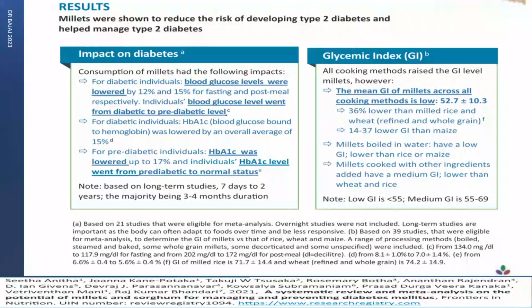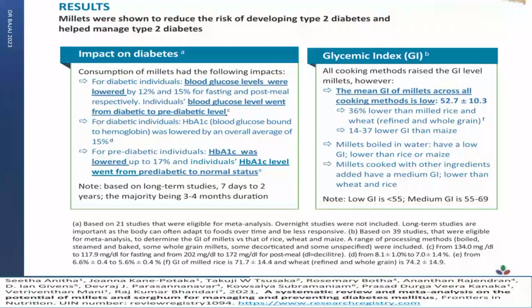What did they find? They found that there was a dip in the blood sugar level by 12 to 15% in persons with diabetes, both in the fasting and postprandial. They also found that from the diabetic state, they moved to the pre-diabetic state. From the pre-diabetic to the non-diabetic state, there was also a dip in the HbA1c by about 15%.